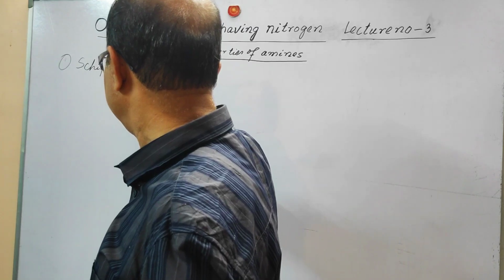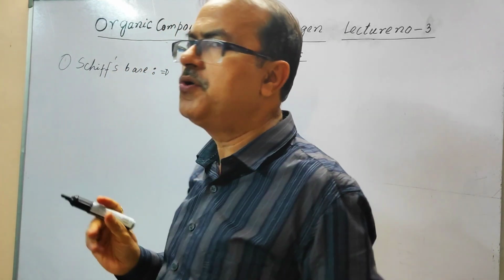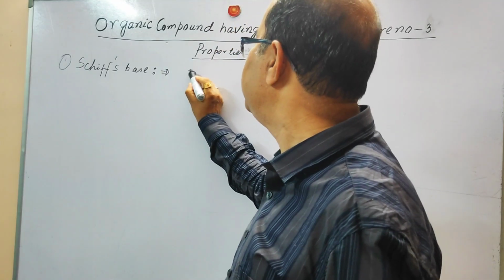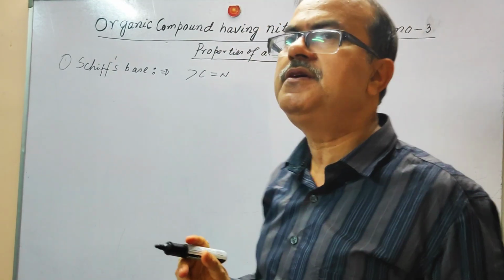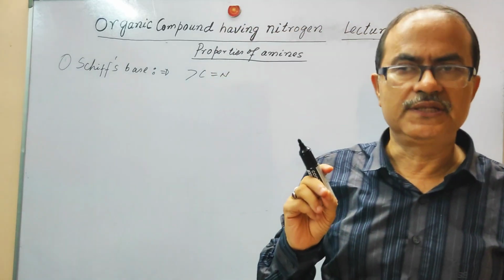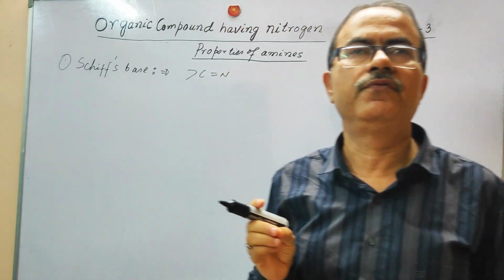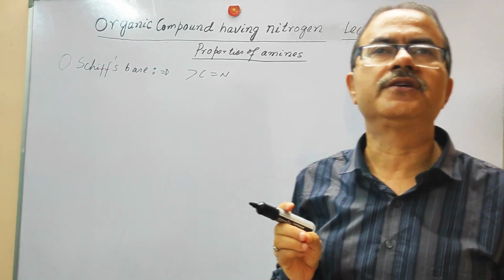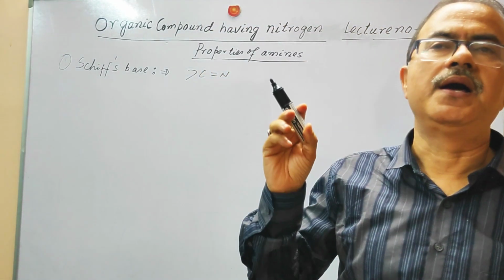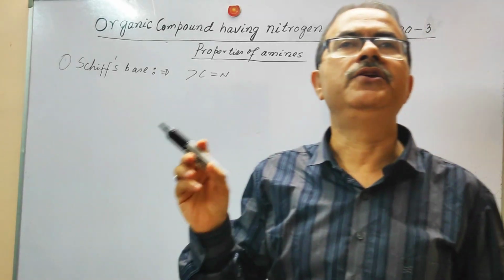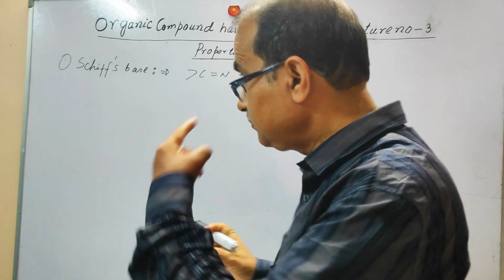The next reaction we are going to discuss is Schiff's base. A Schiff's base is a compound with a carbon-nitrogen double bond, formed from a condensation reaction in the presence of a small amount of sulfuric acid, with an aldehyde or ketone and a primary amine.